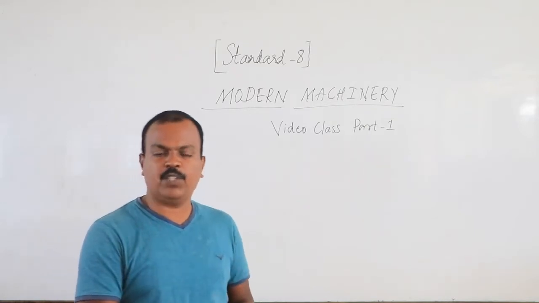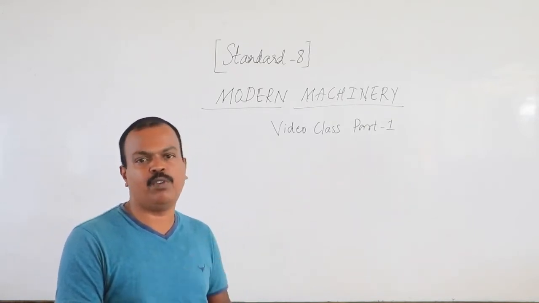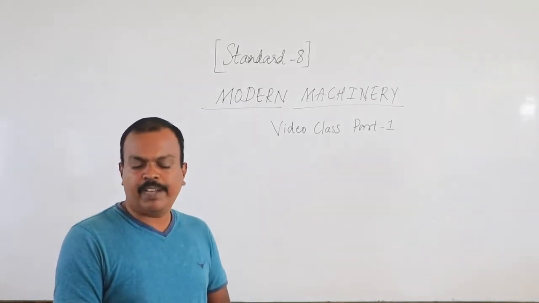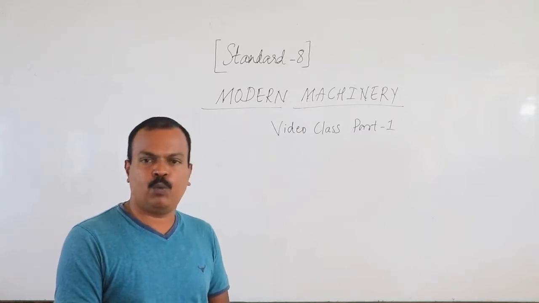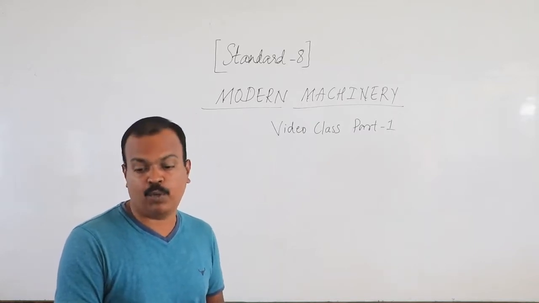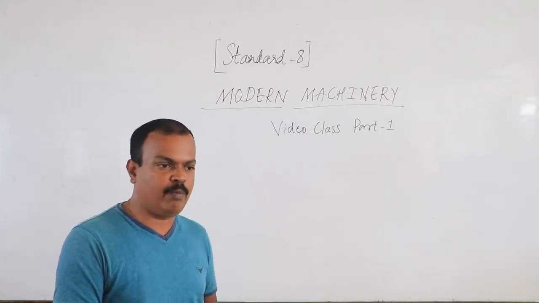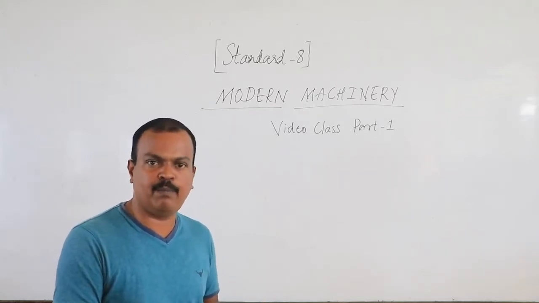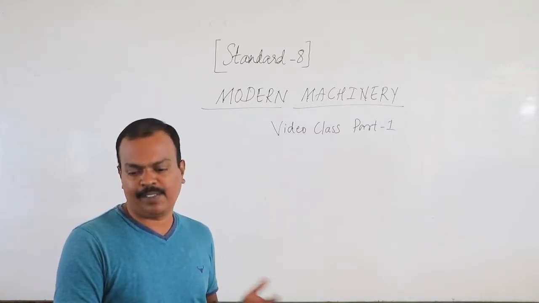In today's video session, we will be discussing the poem Modern Machinery written by Rudyard Kipling. Rudyard Kipling is the author of the famous fiction work called The Jungle Book. I am sure you have heard about The Jungle Book. Jungle Book was written by Rudyard Kipling, and Rudyard Kipling lived in India. He was a British Indian, well known for short stories and novels.